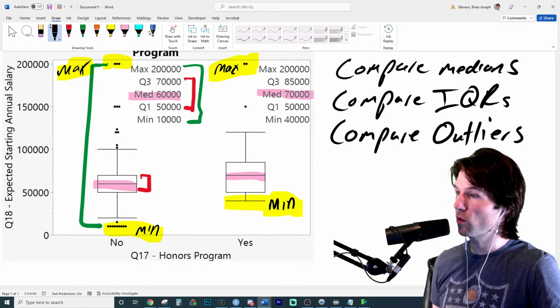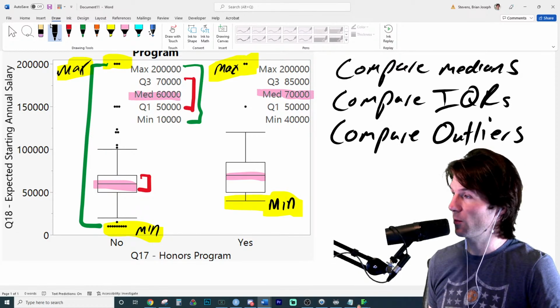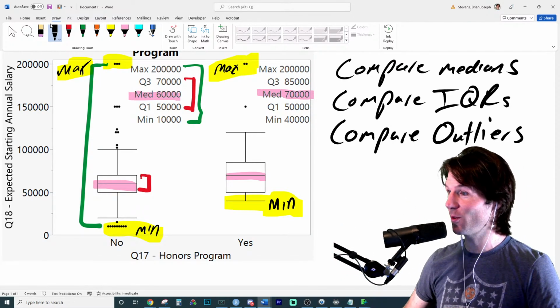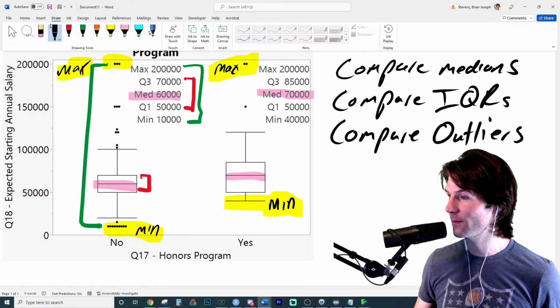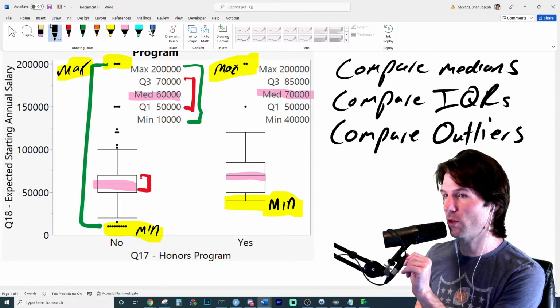Like, there are extreme values in both groups where both groups have people who think they'll make 200,000 when they graduate. I mean, great job for them. I don't make 200,000. Be amazing right there. That's craziness. Just Owen Wilson, what do you think about that? Wow. He's impressed. So really some interesting results right here.